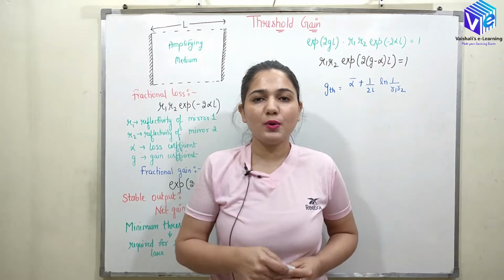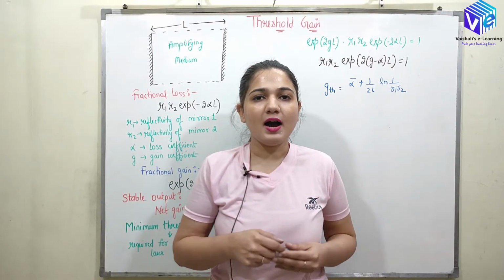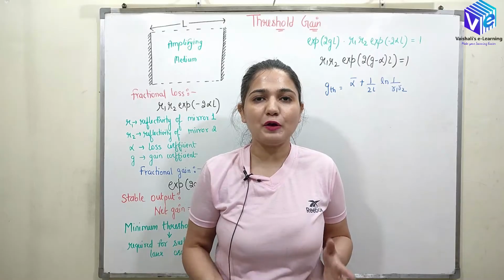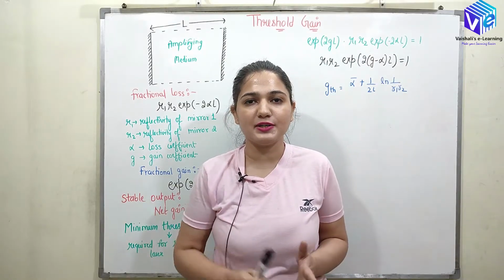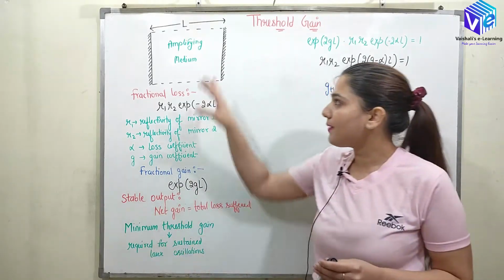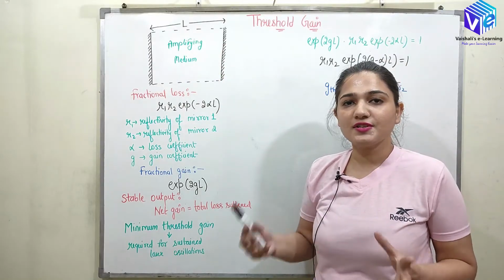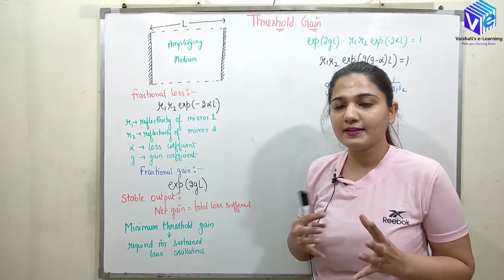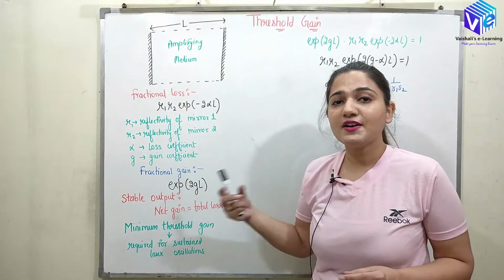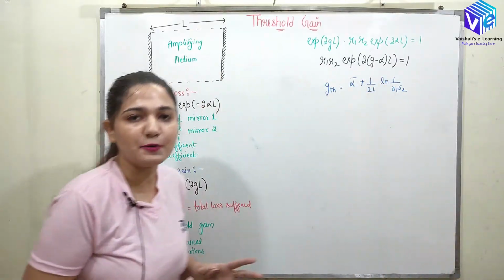Today in this video, we are going to talk about the threshold gain. I have already talked about the optical feedback in the previous video. From there, I hope you remember this structure. So this is the type of optical feedback that we are going to follow. This is the Fabry-Perot resonator that we have.